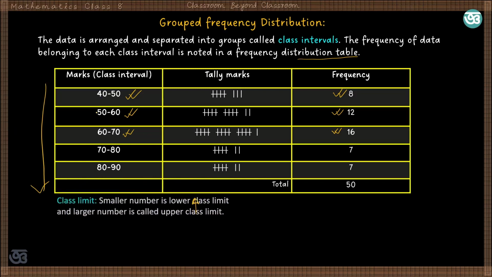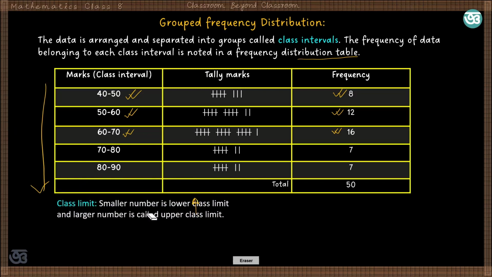So class limit is another important term in grouped frequency distribution. The smaller number is called the lower class limit and the larger number is called the upper class limit. For example, in this 70 to 80, 70 is the lower class limit and 80 is the upper class limit.